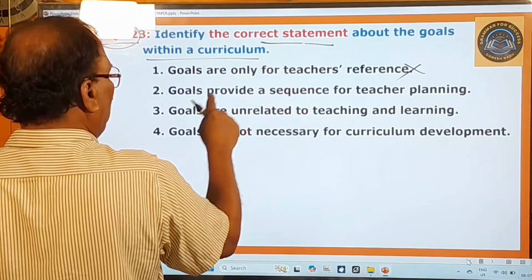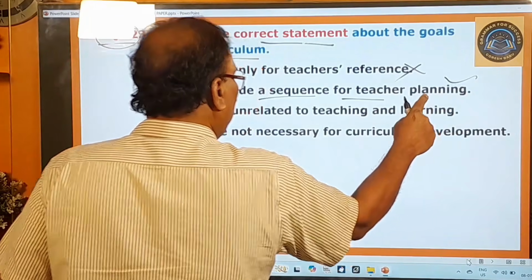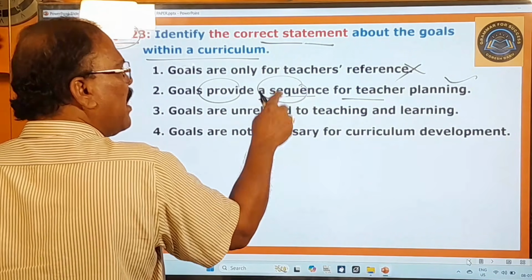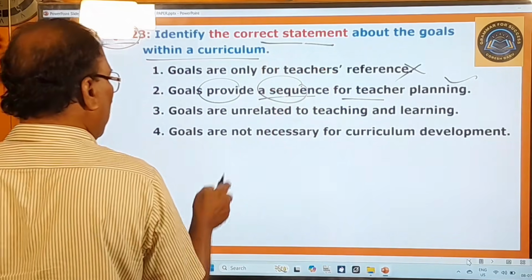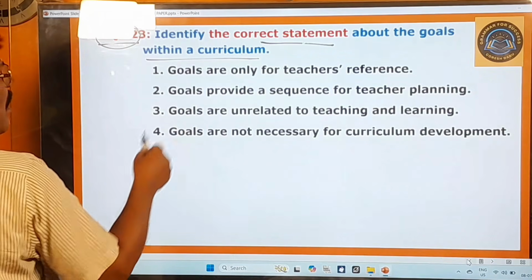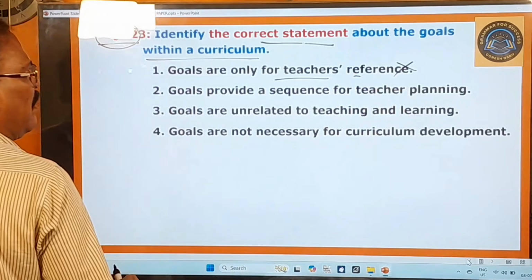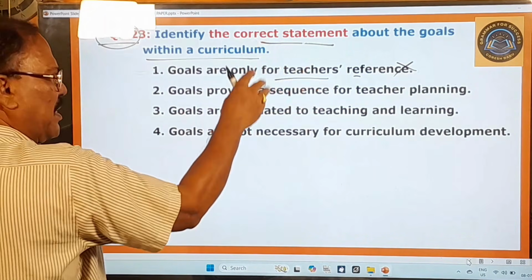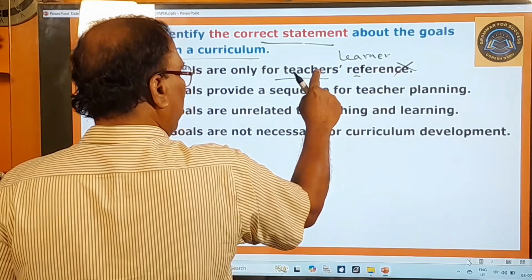Goals provide a sequence for teacher planning. Oh, absolutely correct. Goals always provide a sequence. A sequence means an order for teacher planning. Therefore this is a correct statement. And you go to the next one. And these are the options given. Goals are only for teachers' reference. No, this is not the correct statement, because goals are meant not only for teachers but also for learners. Therefore, this statement is wrong.